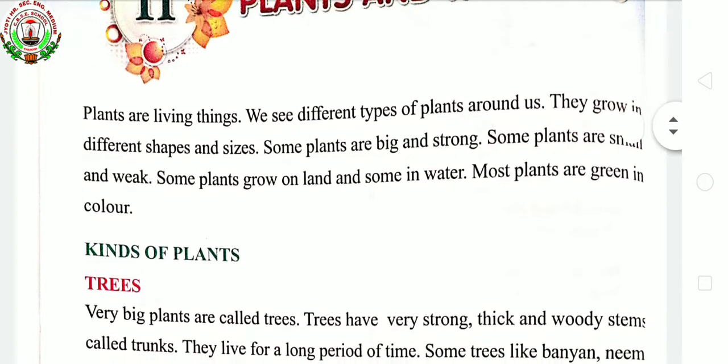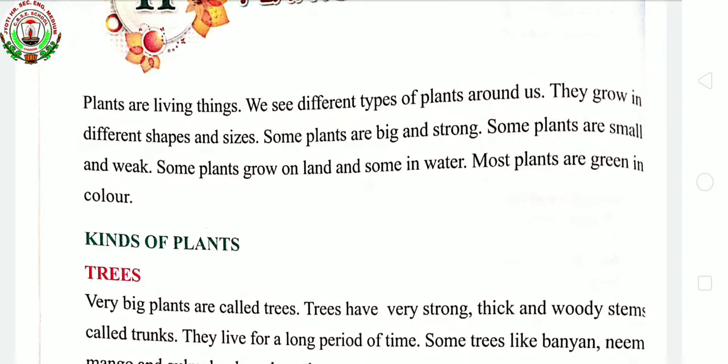See children. Plants are living things. We see different types of plants around us. They grow in different shapes and sizes. Some plants are big and strong. Some plants are small and weak. Some plants grow on land and some in water. Most plants are green in color.